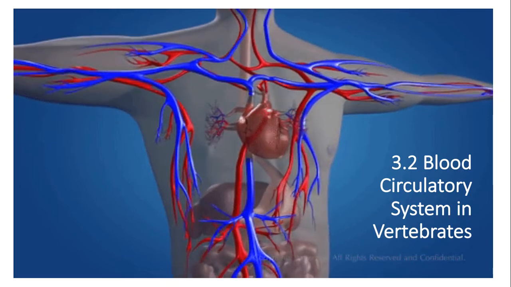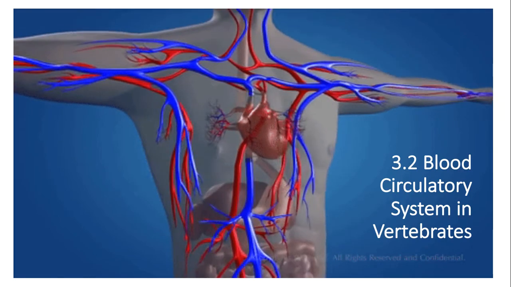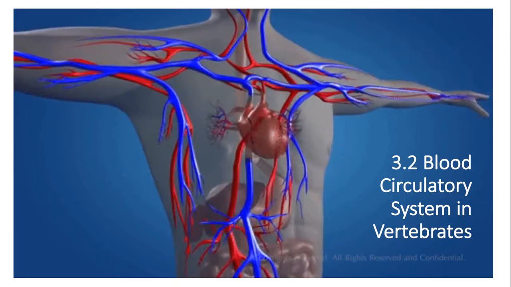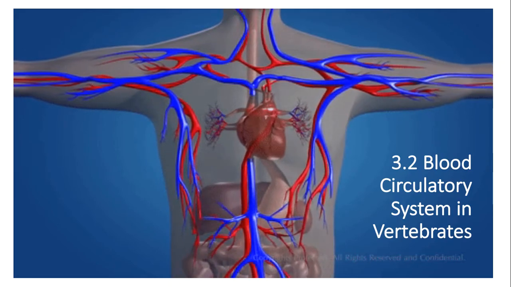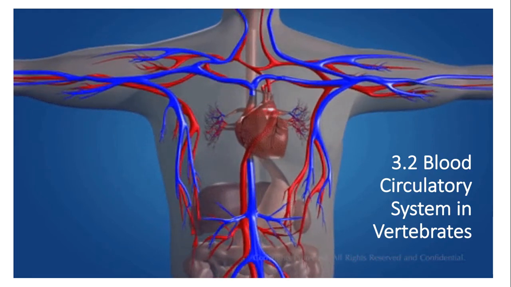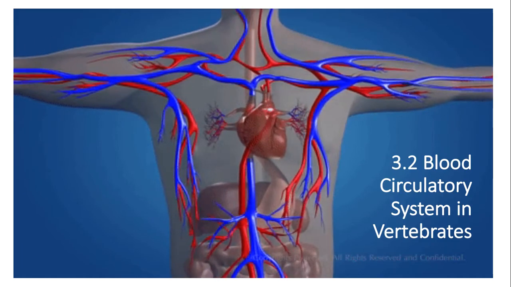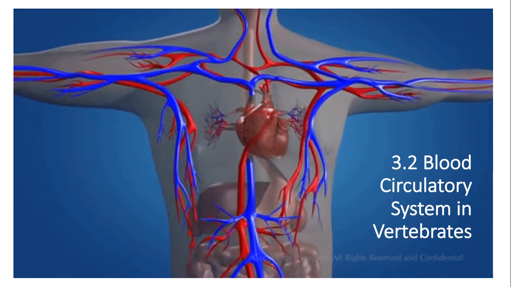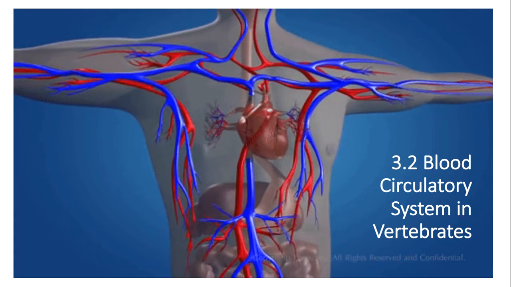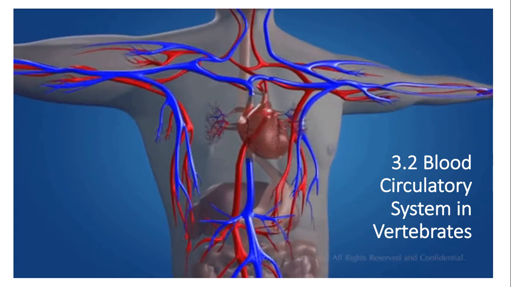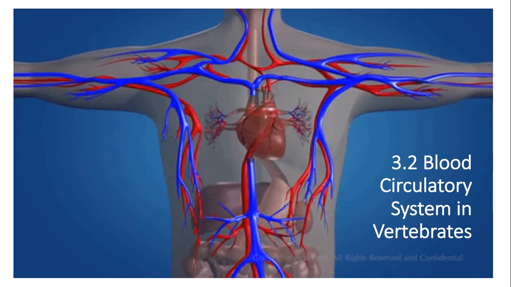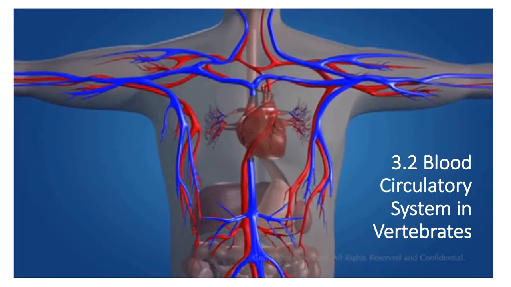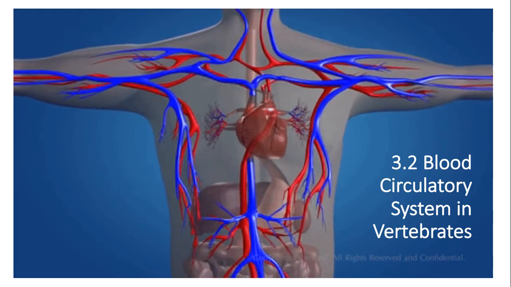So today's lesson is just a continuation of chapter 3, which is transport system. In the previous lesson, you learned an introduction to this transport system. Why is it important? Why do we need a transport system, especially for a complex organism like a human? In today's lesson, subtopic 3.2, we're going to continue to learn about the blood circulatory system in vertebrates. If you still remember, there are 5 types of vertebrates that you learned in Form 2, but in today's lesson, we're just going to focus on human.